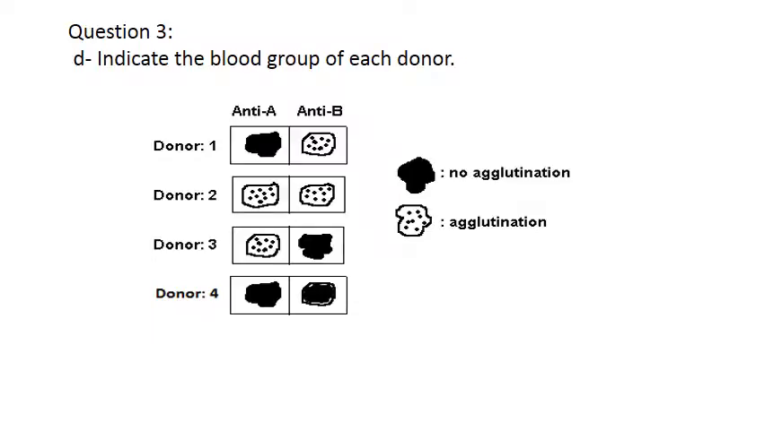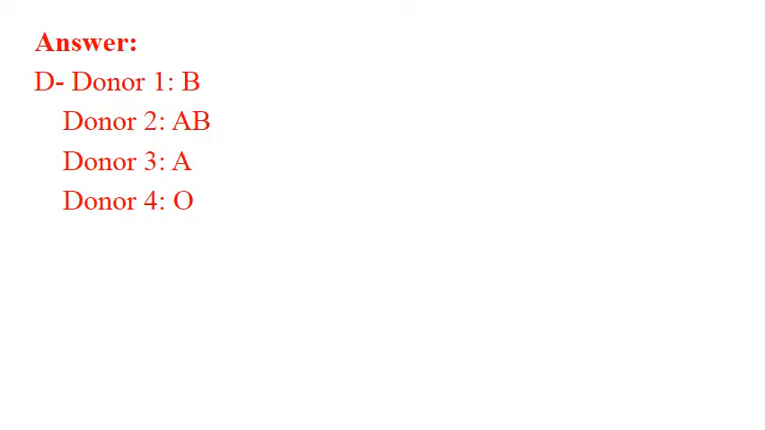Dana, question 3, indicate the blood group of each donor. Okay, Dana: donor 1, it's blood group B, donor 2, blood group AB, donor 3, blood group A, donor 4, blood group O. Very good. So this is the answer: donor 1, B, donor 2, AB, donor 3, A, and donor 4, blood group O.